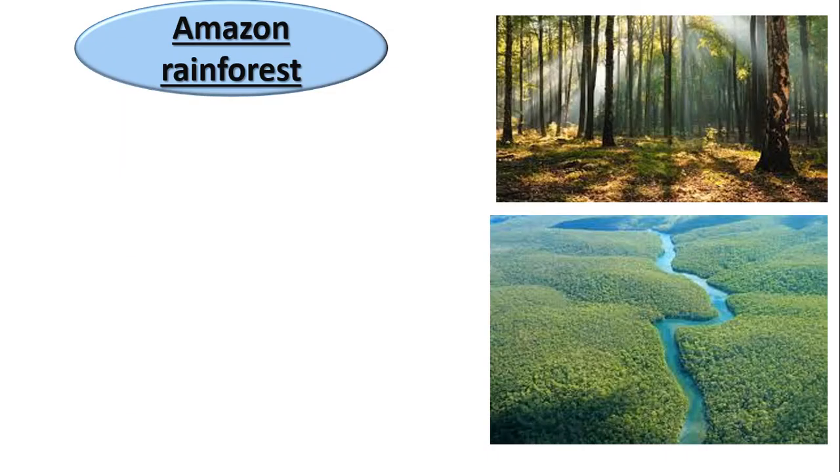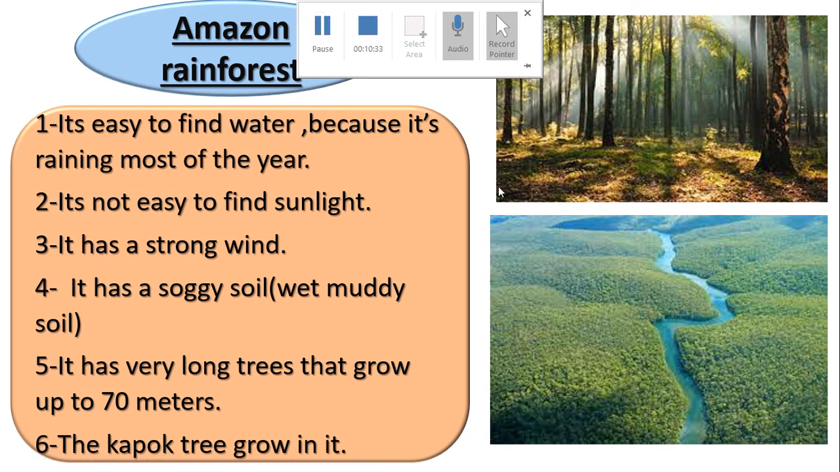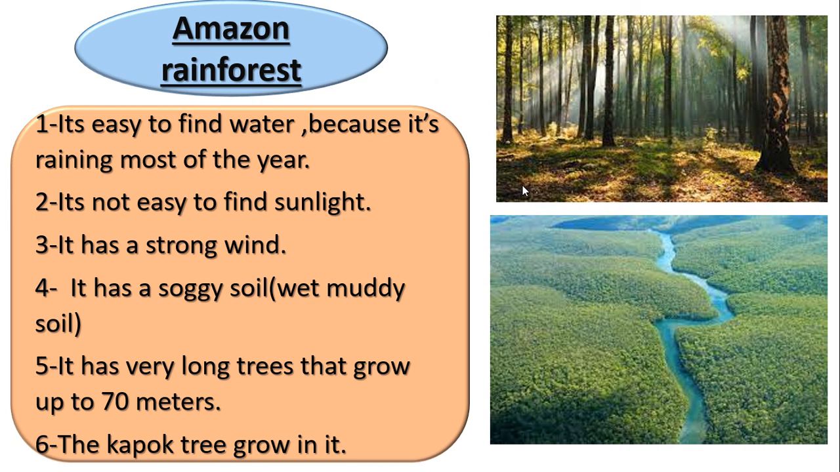Okay, let's start to talk about the kapok tree. Where does the kapok tree grow? In the Amazon rainforest. Let's talk about the Amazon rainforest. From the name, it has a lot of water. Excellent, because there is the word rain, so it's raining. It is easy to find water in the Amazon rainforest because it is raining most of the year, so there is a lot of water.